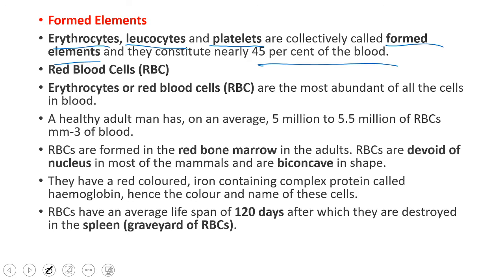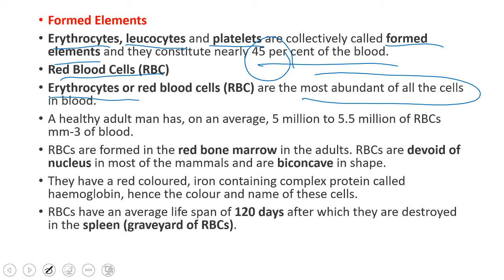So let's discuss each cell of the blood. I said three types of cells are present. These three cells together we call formed elements, and formed elements contribute about 45% of the blood. So let's discuss RBC, red blood cells. RBC stands for red blood cells and they are also called erythrocytes. And these are the most abundant cells present in the blood.